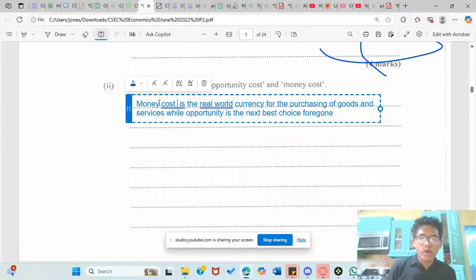While on the other hand, opportunity cost is the next best alternative or best choice forgone. It could also be alternative.